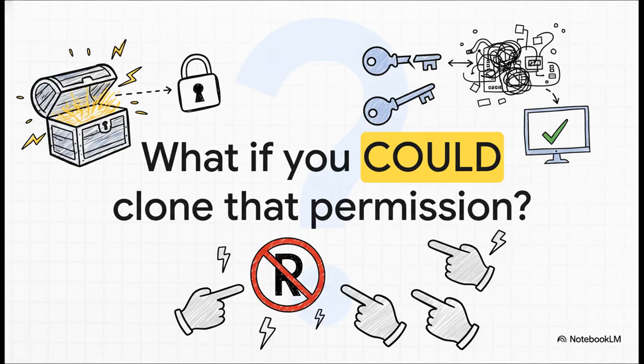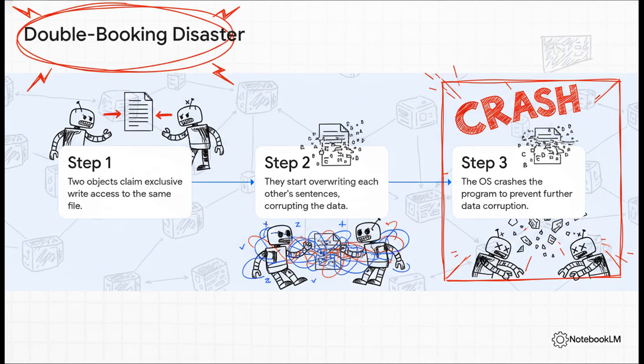Okay, so what if you could clone that permission? Why is that such a huge no-no? It would be total chaos. Two objects trying to write to the same file, corrupting everything.